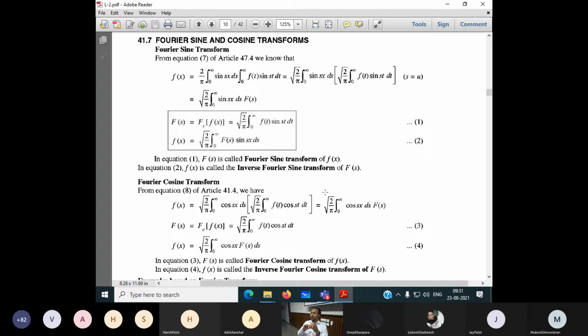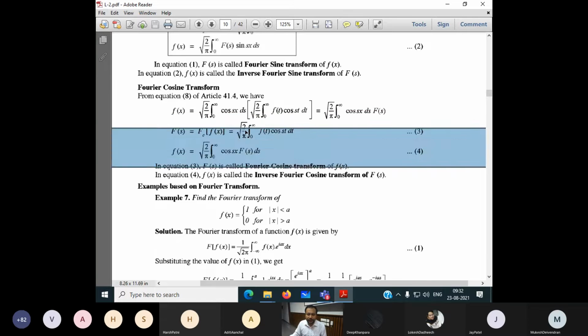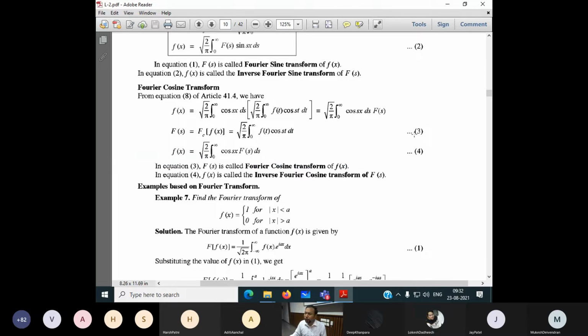And fifth number is the cosine Fourier transform, and sixth number is the inverse of the cosine Fourier transform. So total 6 equations we have to remember here. This equation number 3 is called the cosine Fourier transform. This equation number 4 is called the inverse Fourier cosine transform.